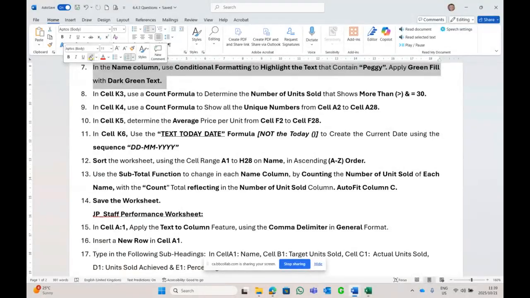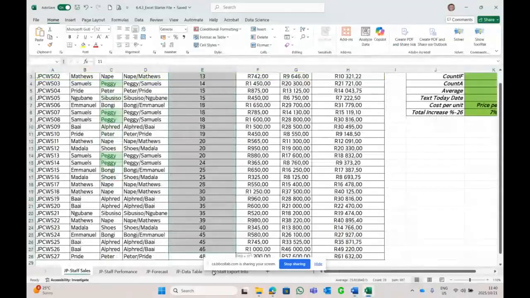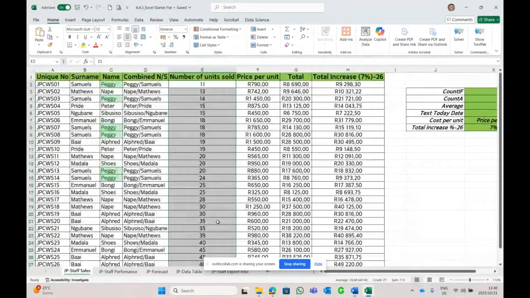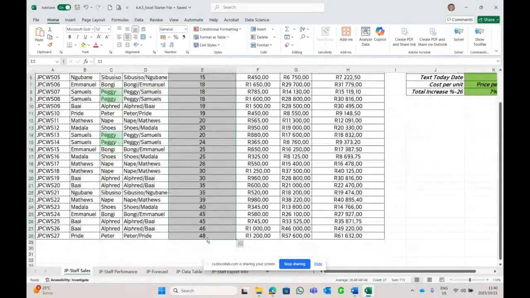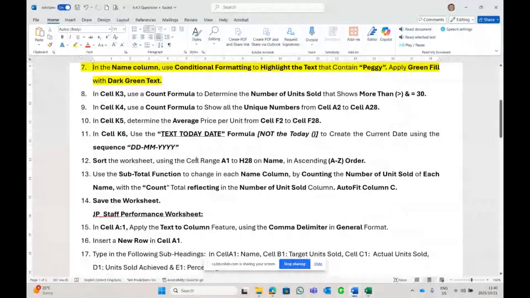Number 7. Done. Use a count formula in K3 to count the number of units sold that shows more than and is equal to 30. So we must use a count if to count the number of units in this column over here, which shows us units that has more than and is equal to 30 onwards. And in what cell do we do it? K3. Let's see again the question in K3. Correct. We're going to do a count if.